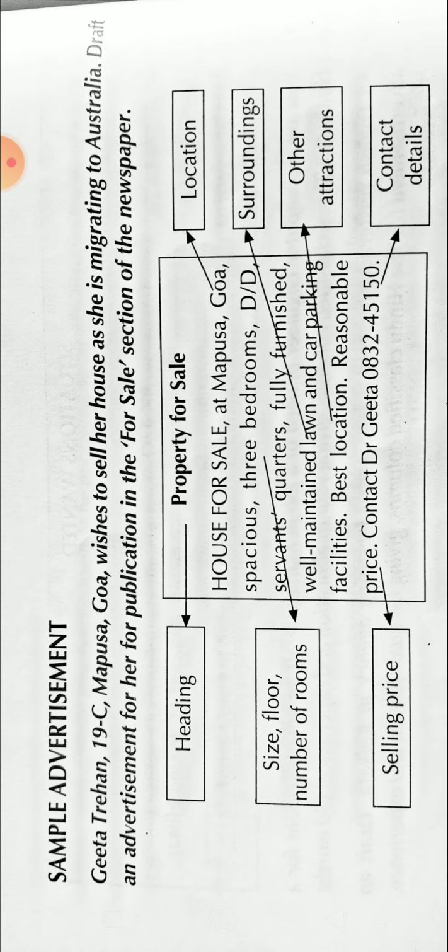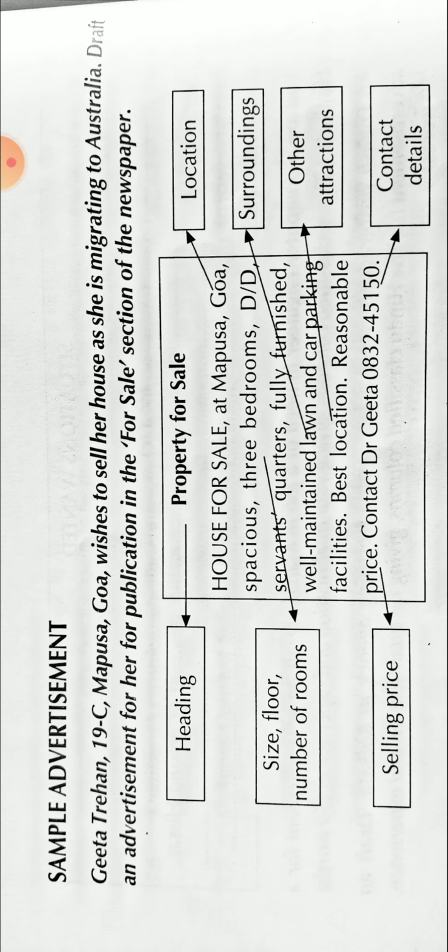You can also write negotiable price. And contact details are given. Contact Dr. Geeta and the contact number is given. In this, you can also add one word. As she is migrating to Australia, you can write owner going abroad as the reason in order to sell the property. The reason for selling the property.